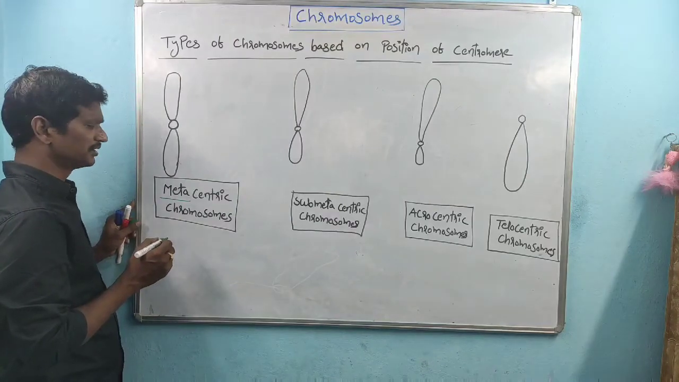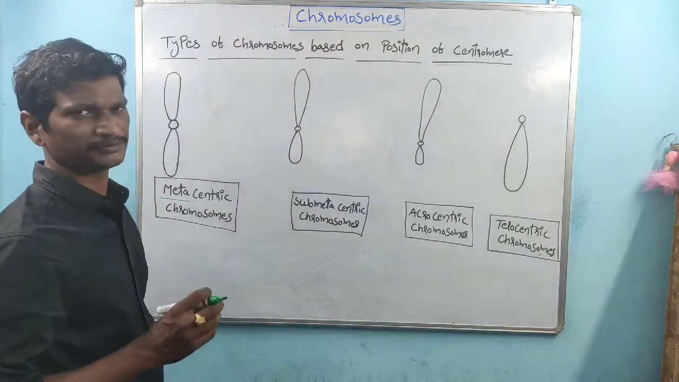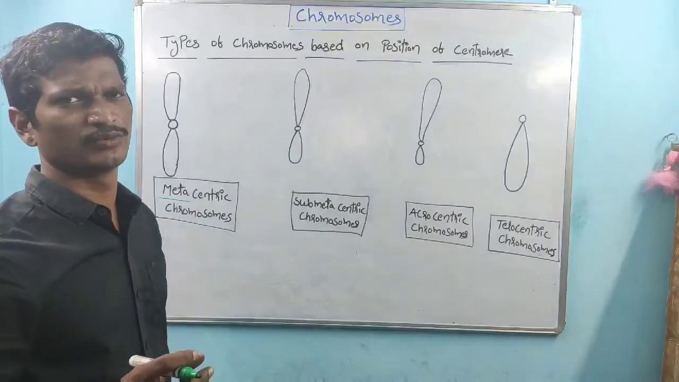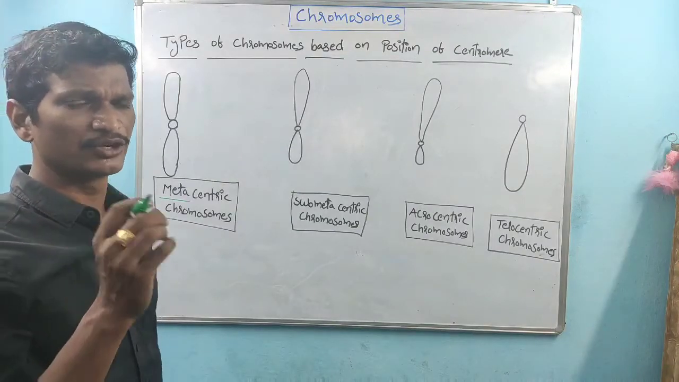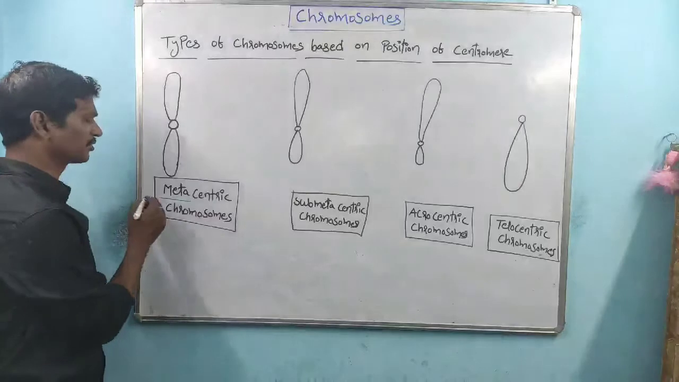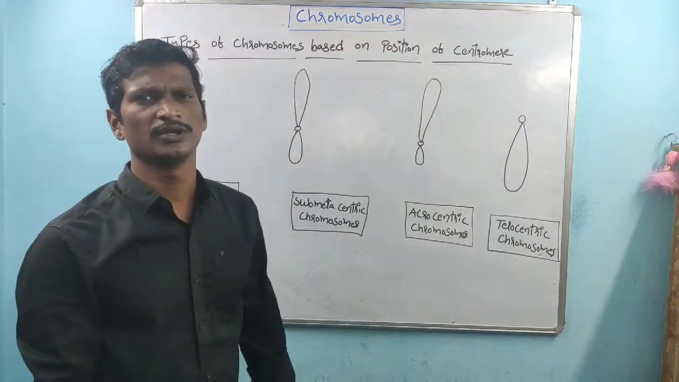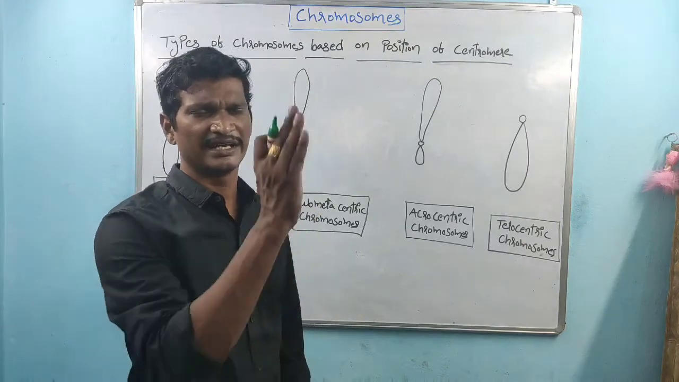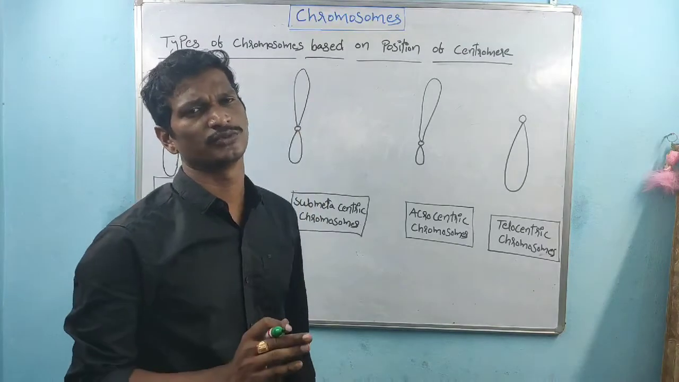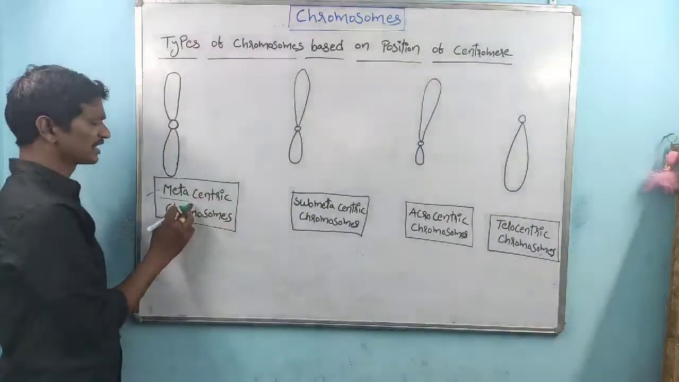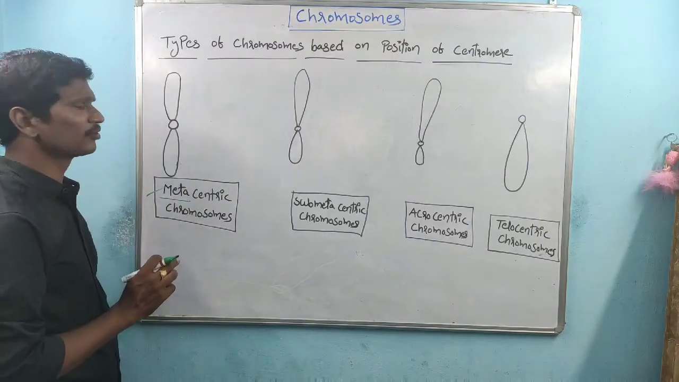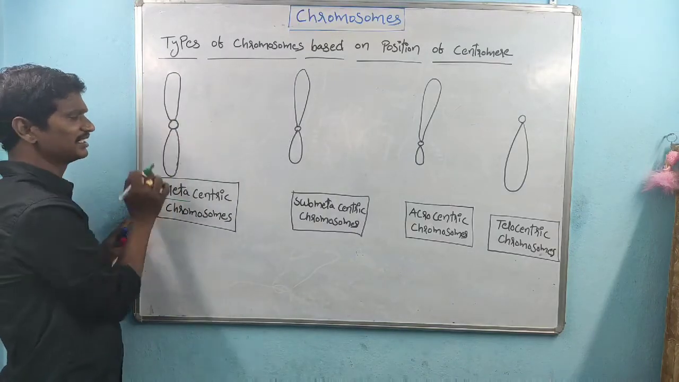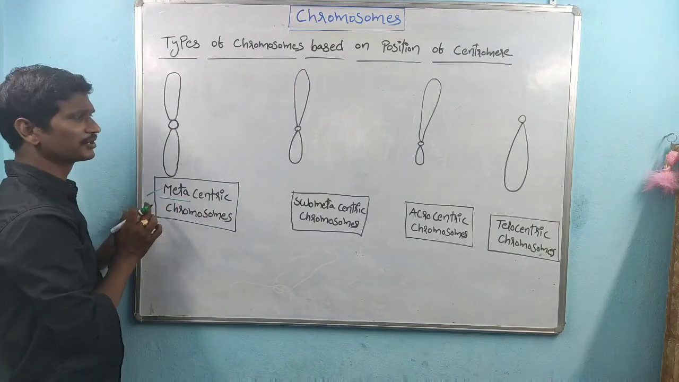Metacentric chromosomes. See, meta indicates center here. If the centromere is present at the center position, that kind of chromosome is called a metacentric chromosome. Metacentric chromosomes indicate that the centromere is present at the exact center position of the chromosome. So these are the two equal arms, the centromere present at the center, right? Which are called metacentric chromosomes.